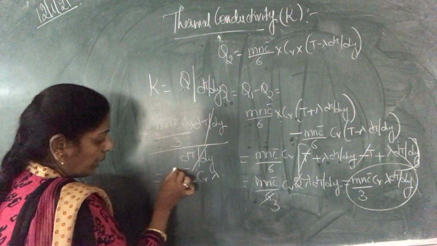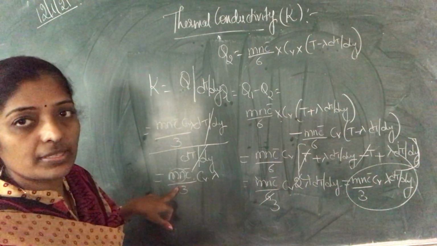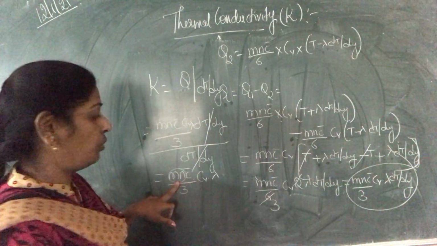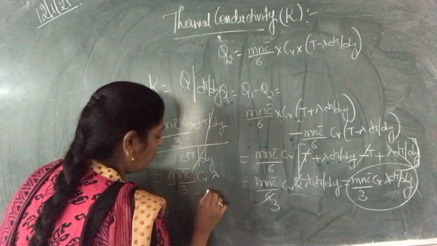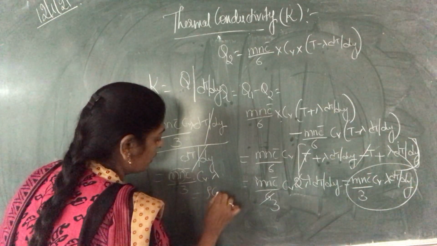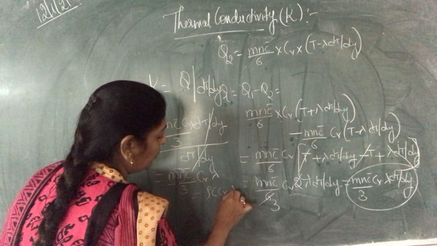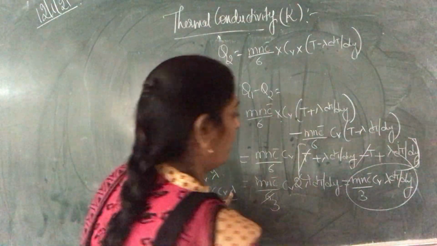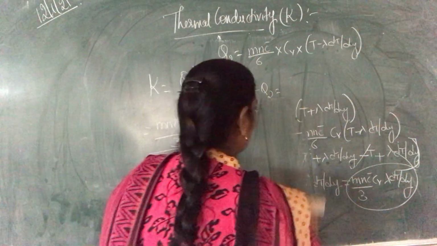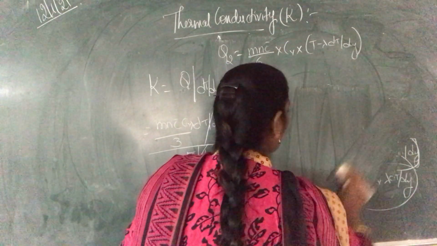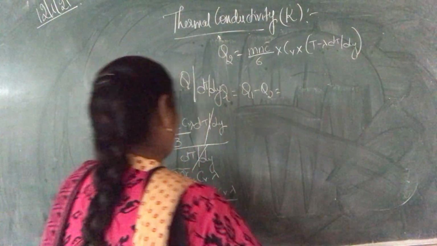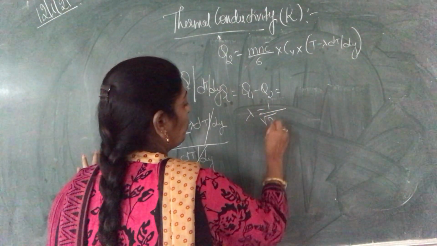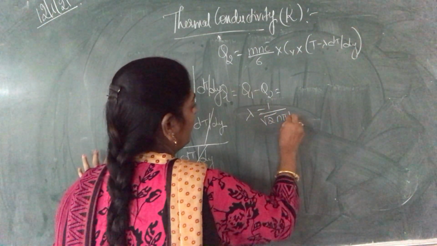Now mn is nothing but rho. It is nothing but density. Density means the number of molecules per unit volume of a gas. So I can write it as rho c CV into lambda by 3. But we know that lambda value. Lambda is nothing but 1 by root 2 pi n d square.